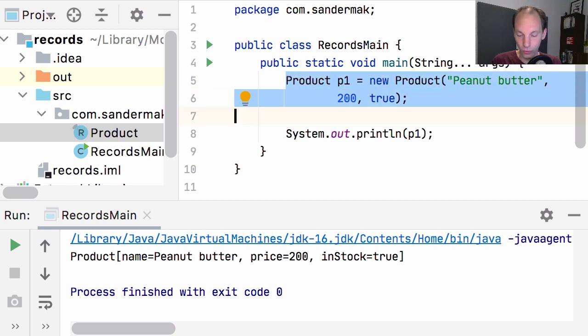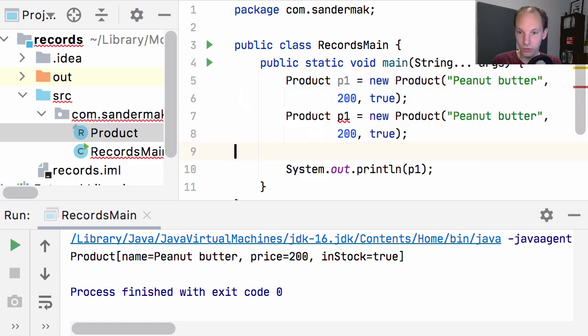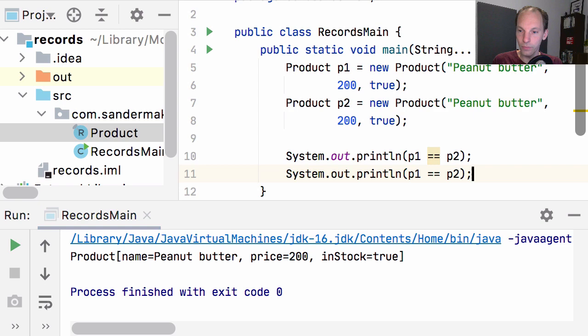And if we're going to create another product, let's call it product P2 just to be original, and we give it the exact same values, what we can see is that we can compare them by reference equality, but we can also call the equals method on the record that has been provided by the record implementation.